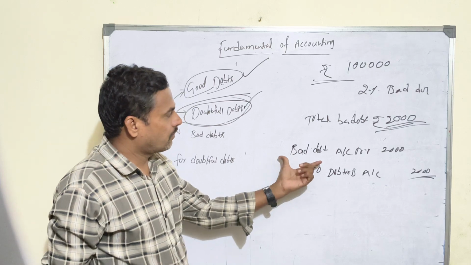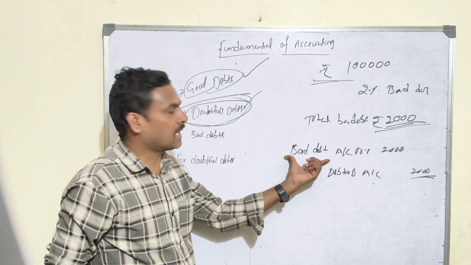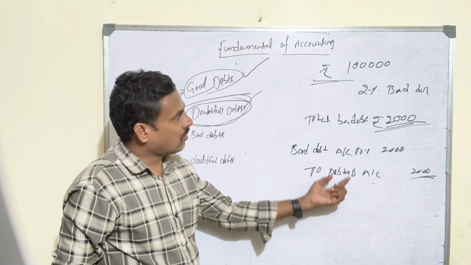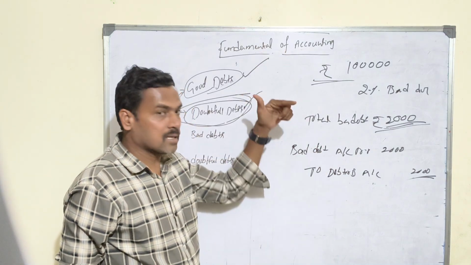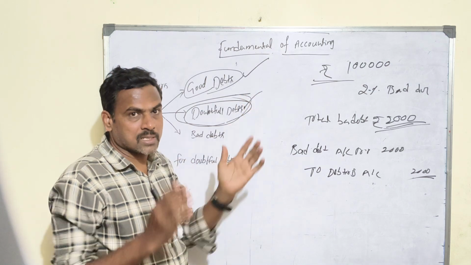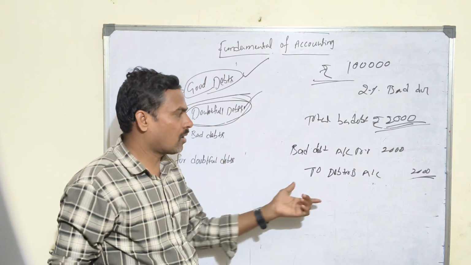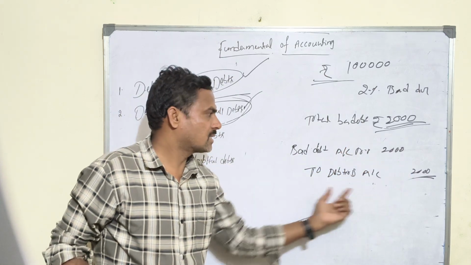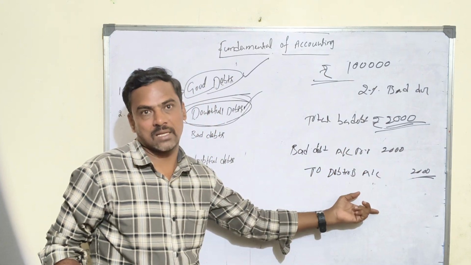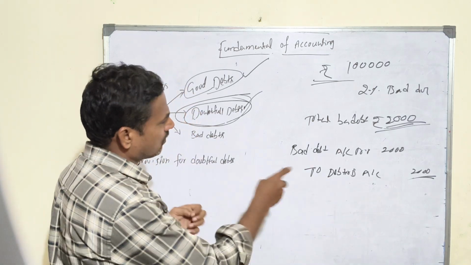That means my bad debt is a loss for the business and it will directly impact the P&L account. In the previous examples, debtors is a debit. What is the nature of debtors? It's a current asset. Current asset means debit balance. Since a certain amount is not received, I have created the credit. Debtors are decreasing.